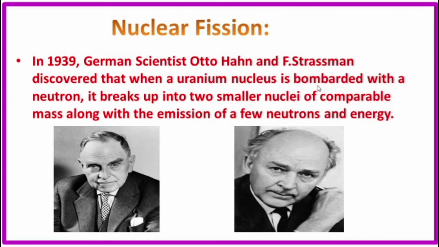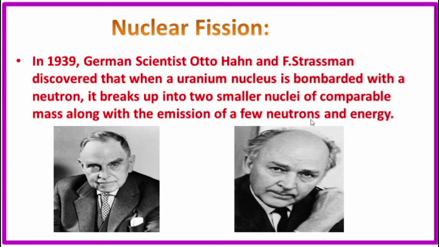Bombarded means attack or direct a stream of high-speed particles. A uranium nucleus is bombarded, attacked with a neutron, means it breaks up into two smaller nuclei. Nuclei is the plural form of nucleus. It emitted neutrons and energy. Emission means released or emitted.